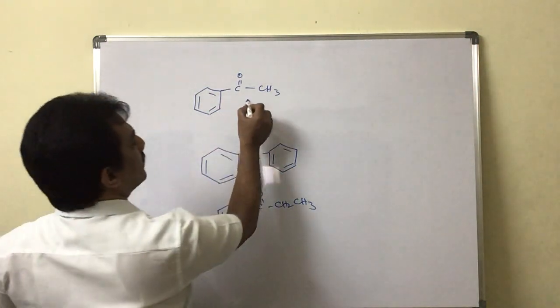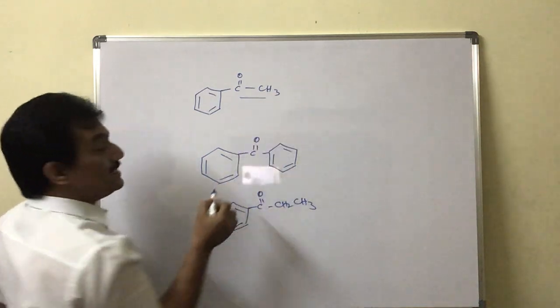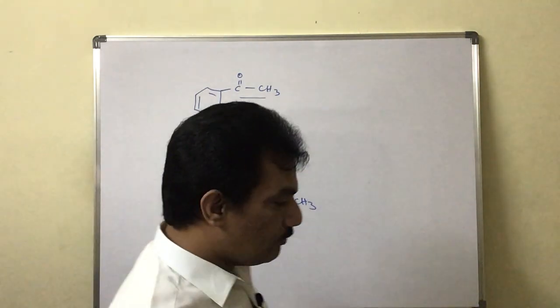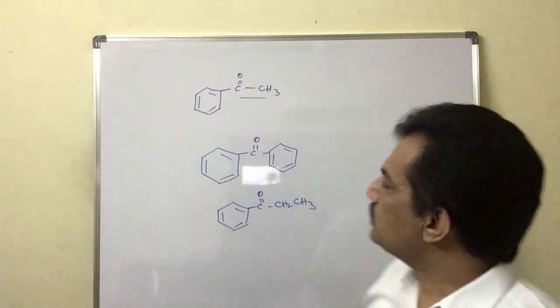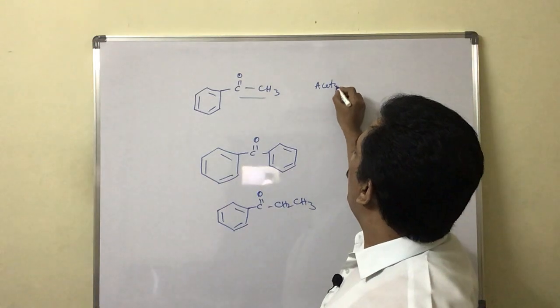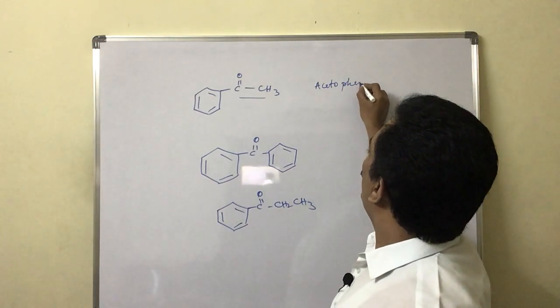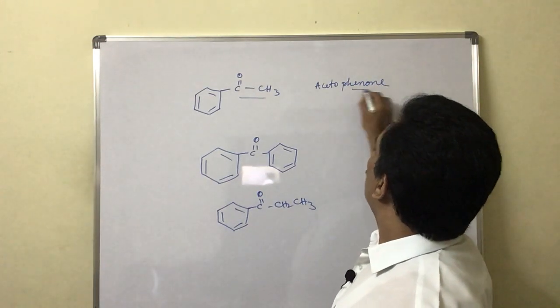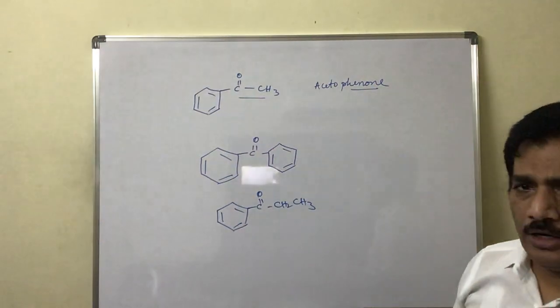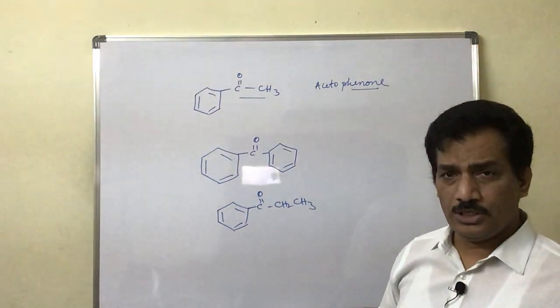In this case this group is known as the acetyl group, and when the acetyl group is present with the benzene ring, in the common system it is known as acetophenone. Here the CO group is attached to this benzene. Phene, already you know, is nothing but the benzene group.